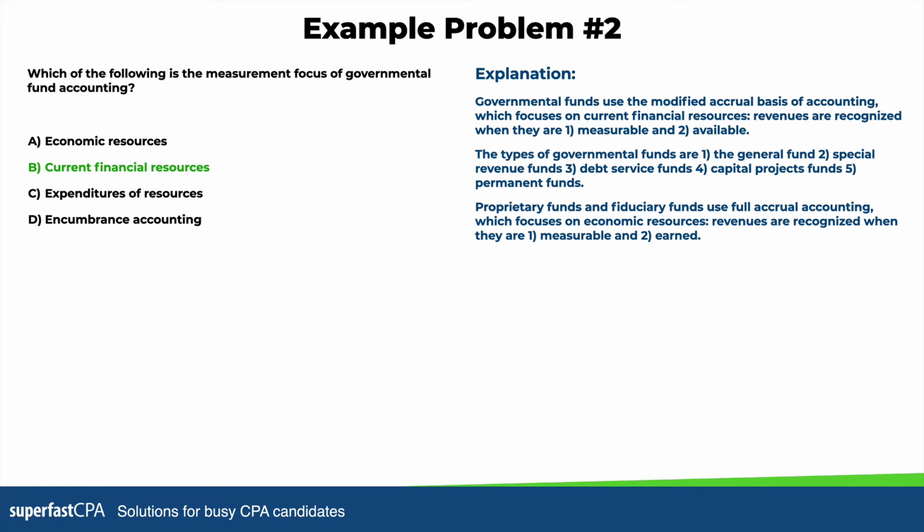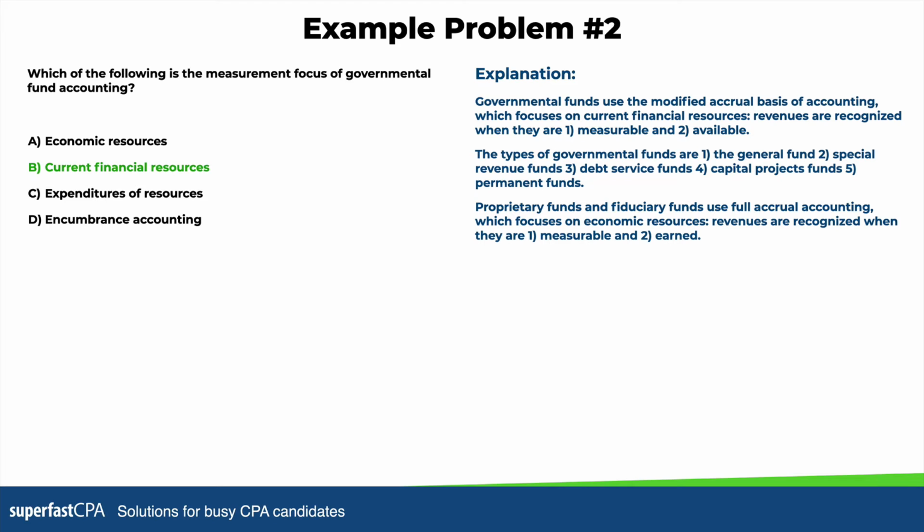Governmental funds use the modified accrual basis of accounting, which focuses on current financial resources. Revenues are recognized when they are measurable and available. So the types of governmental funds are, number 1, the general fund, number 2, special revenue funds, number 3, debt service funds, number 4, capital project funds, and number 5, permanent funds.